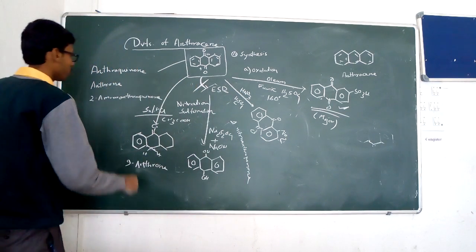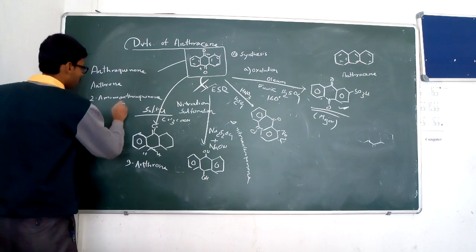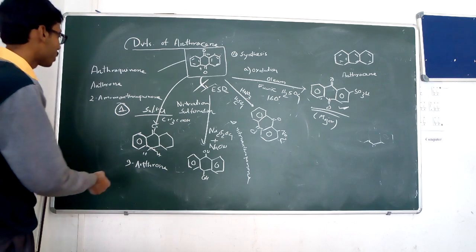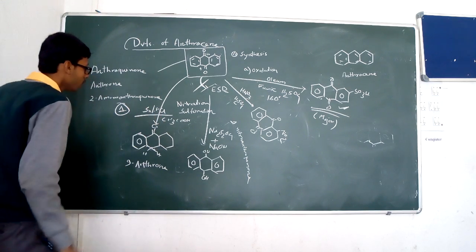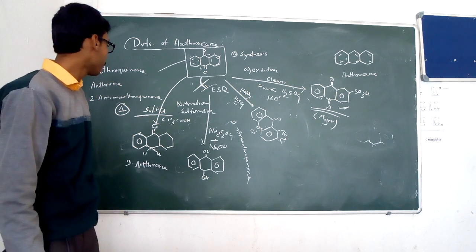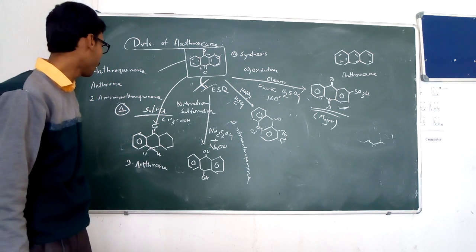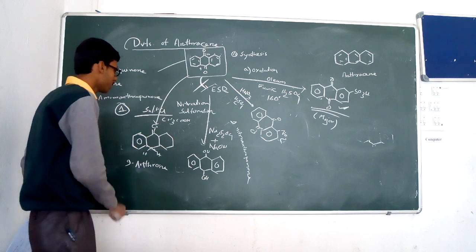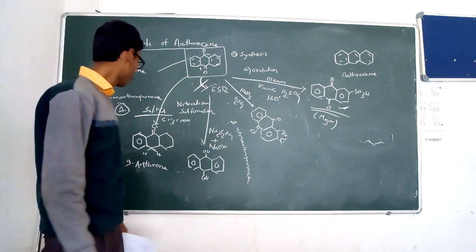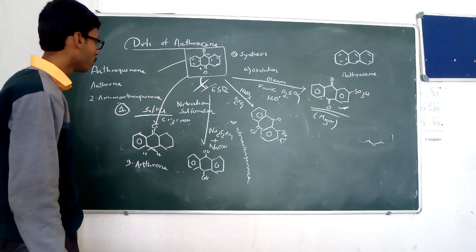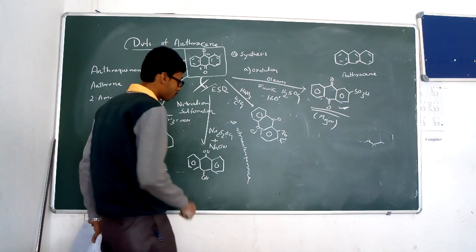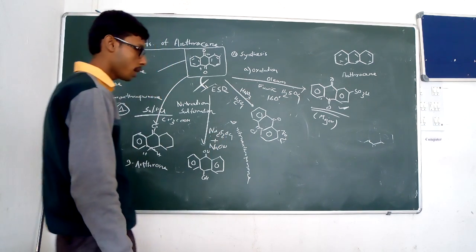So in the reduction process we first describe the tin. The reducing agent is tin and HCl, and in the presence of tin, HCl and acetic acid, one carbonyl group is hydrogenated and forms 9-anthrone. When the reducing agent changes, we use sodium hydrosulfide in the presence of sodium hydroxide.